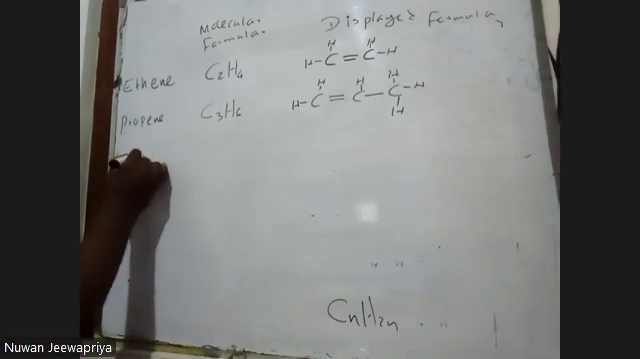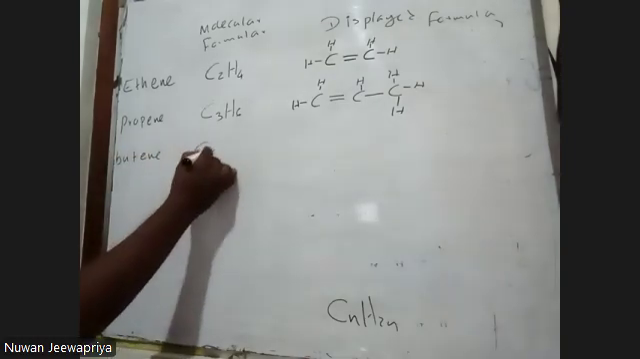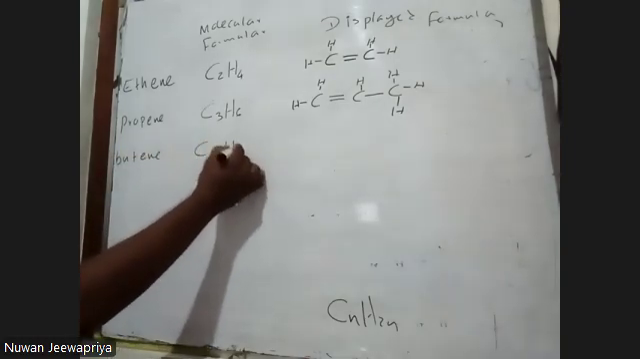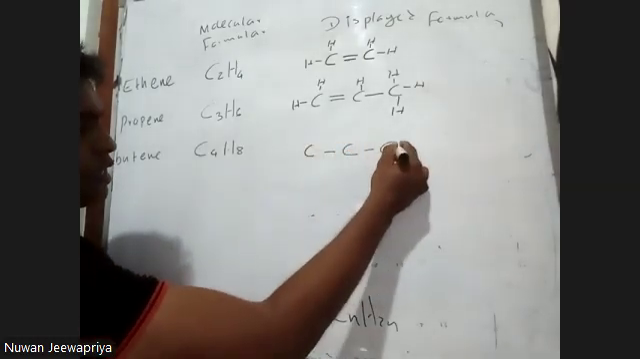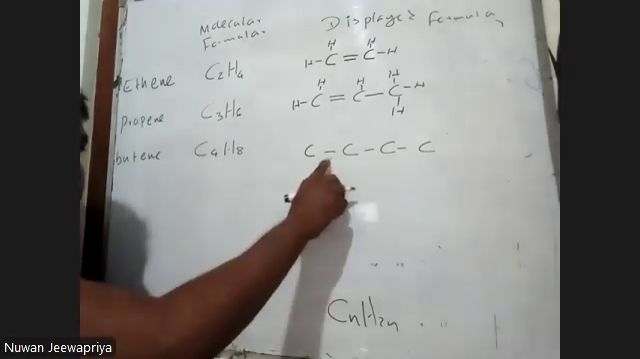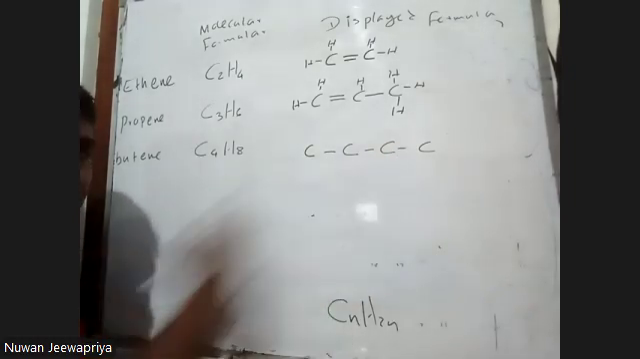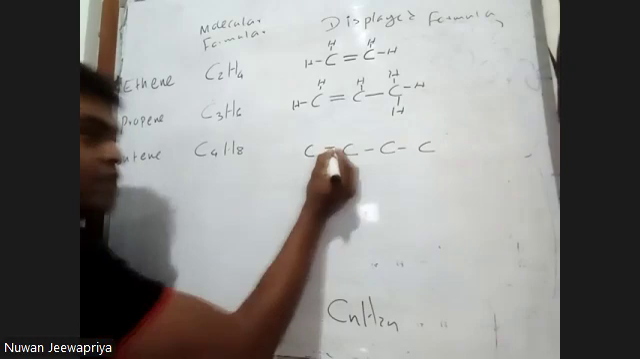C3H6 it becomes propene, C3H6. Next one, butene, C4H8. How can I draw that? 1, 2, 3, 4. It is an alkene, so it must have the double bond. So how can I show this double bond? Maybe in this place or any place. I'll put the double bond here for ease.